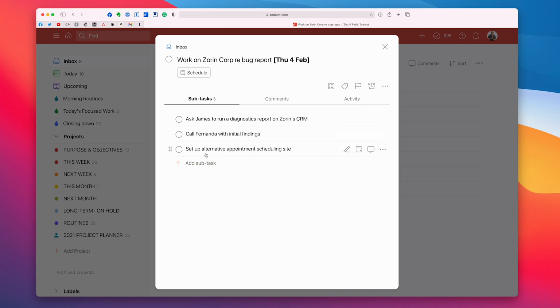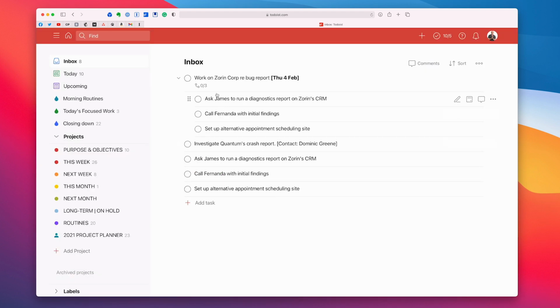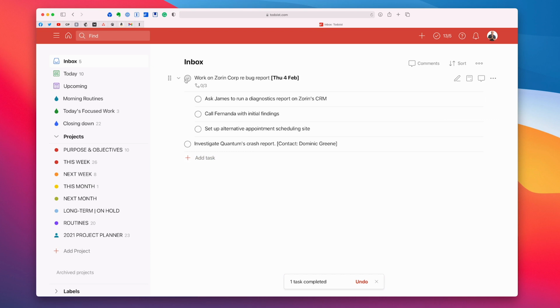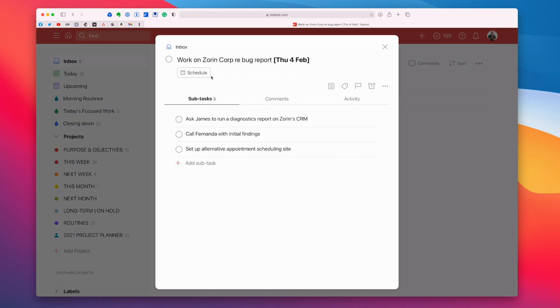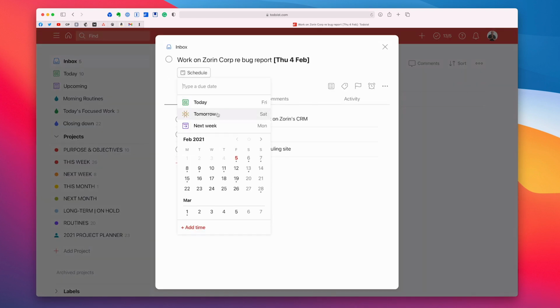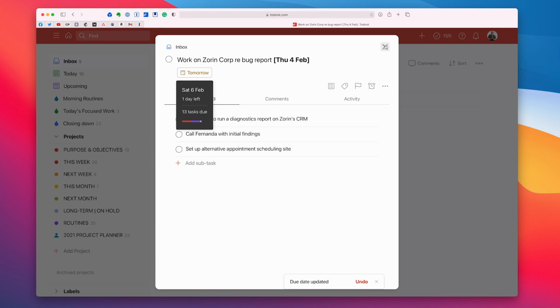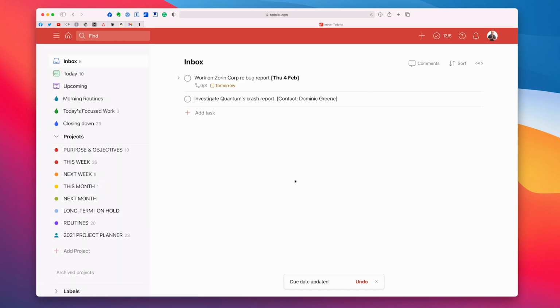And in here, again, I've got my 3 tasks related to the follow-up. So again, rather than having all these tasks here, which I'll just remove now because I don't need to do them, I have now a task in here. So the real question I have to do is, when am I going to do this? So again, I'm going to click on that. That needs to be done tomorrow. So I'm going to click on tomorrow. It's done, and that's it. It's gone. It's not gone from my inbox, but then I can just drag it over to this week and it will come up tomorrow.